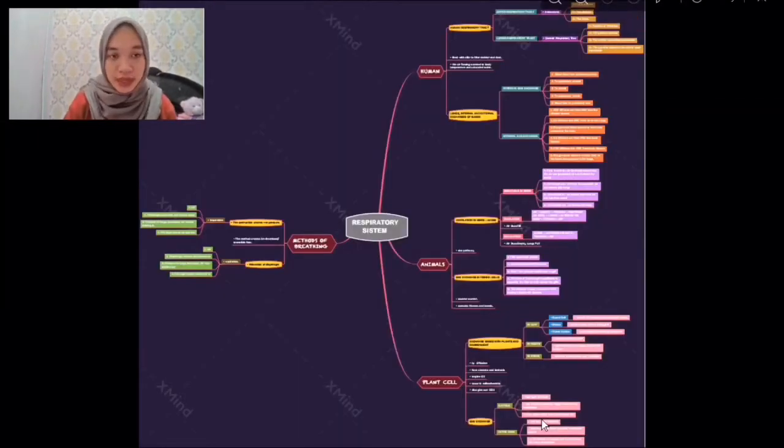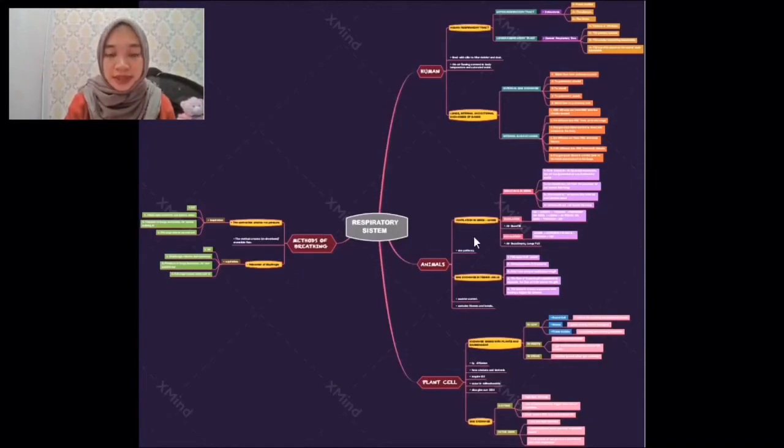Moving on to the next topic, which is the respiratory system. For this topic, as you can see, I'm also using the same app, XMind, and I'm choosing a brace map to explain my topic. For this brace map, I also divided it into 4 sections or parts, which are human, animals, plant cell, and methods of breeding. So it's tidier and more efficiently sorted.